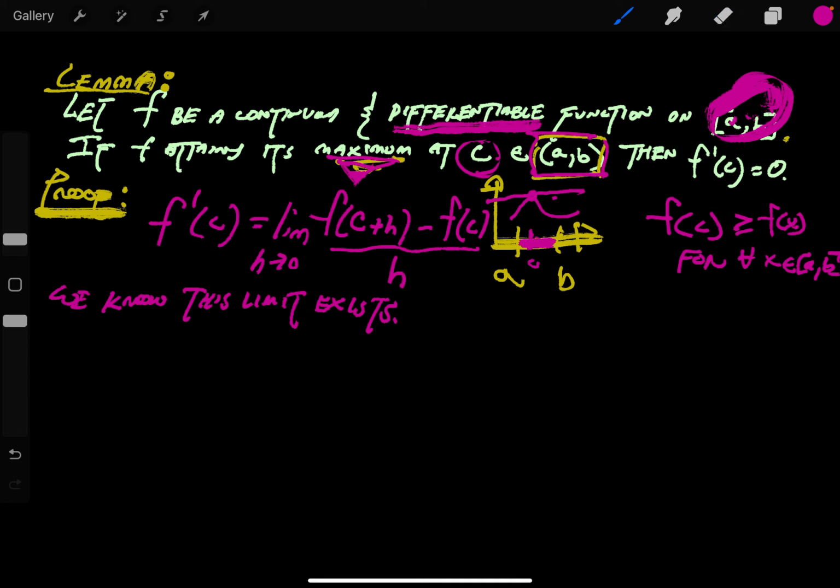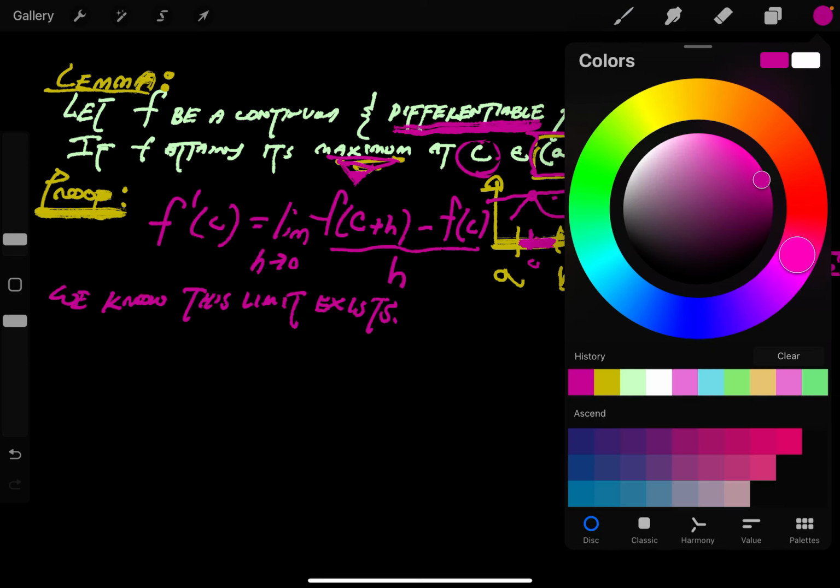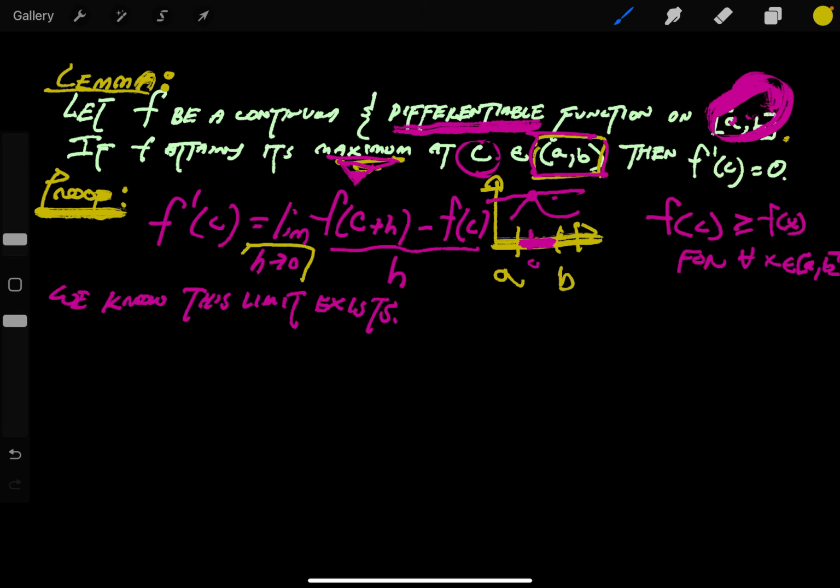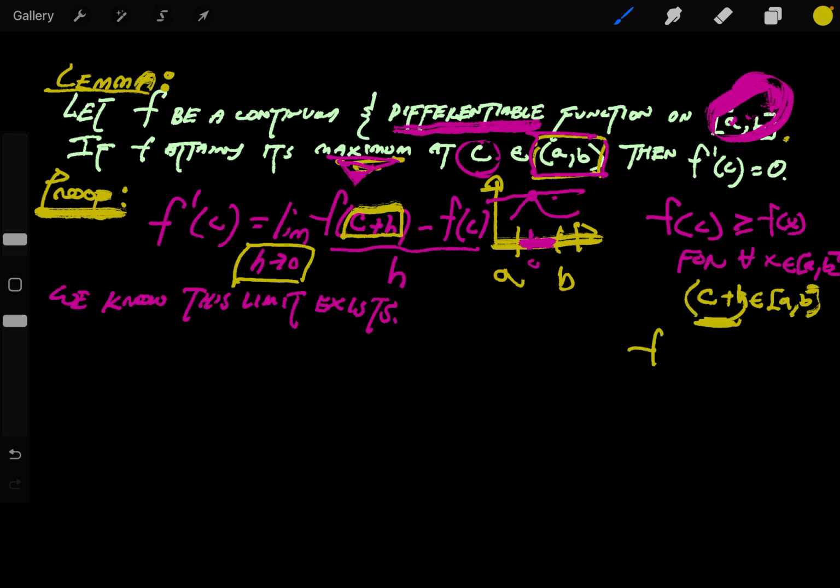So eventually, this h is going to go towards 0, right? This h over here is tending towards 0. So this value for x, this c plus h, as h goes towards 0, this c plus h will eventually be in this interval [a, b]. So this would be some x value inside this closed interval, which means that I'd have this relation then, right? It must be that f of c is greater than or equal to f of c plus h.